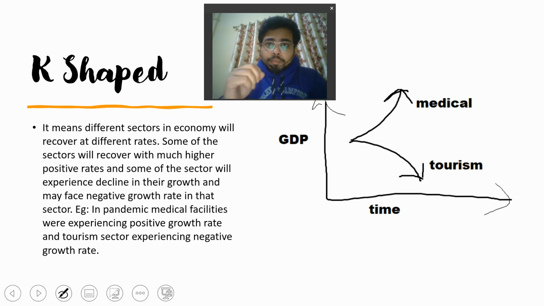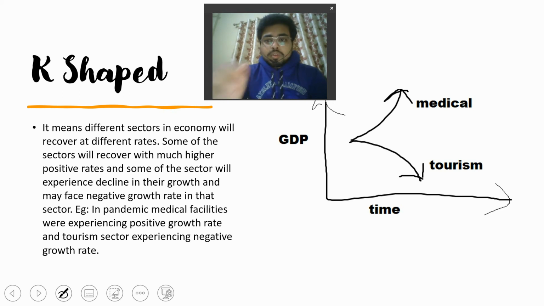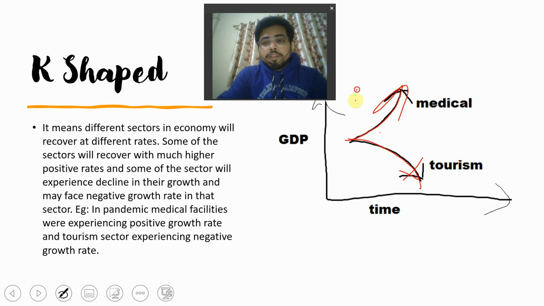They were progressing, and the progress in that sector was excellent compared to the previous one. So the growth of that particular sector will increase and the growth of another particular sector will decrease. So it will form your K-shaped kind of economy recovery or economy growth shape.